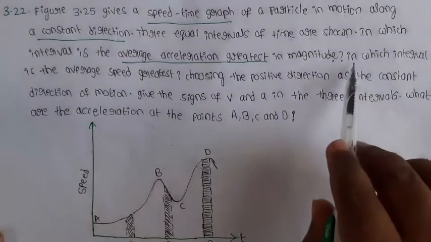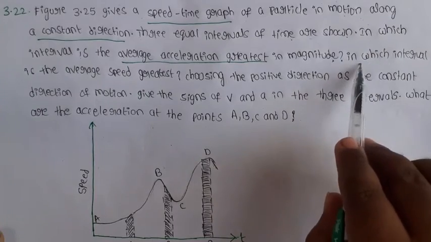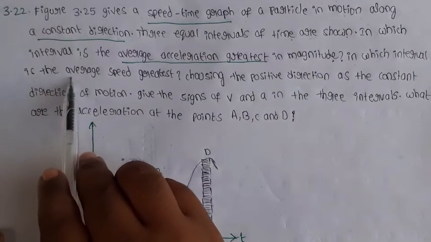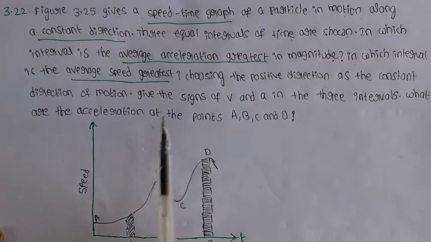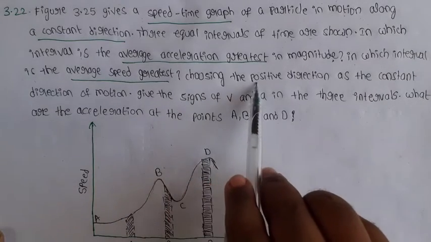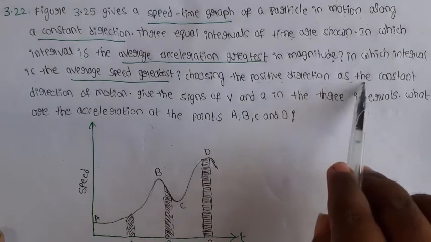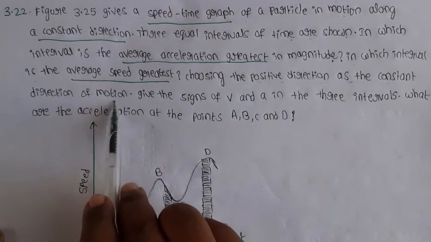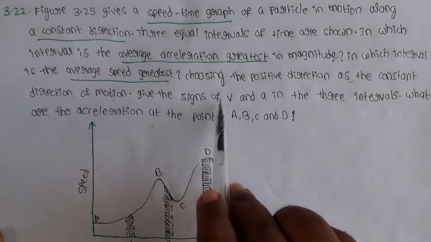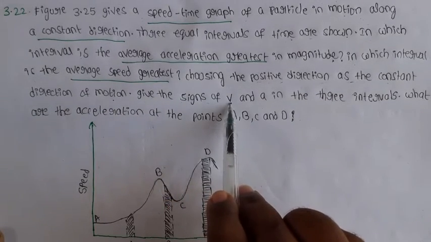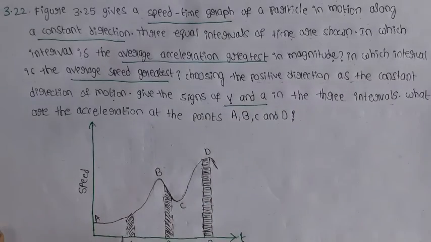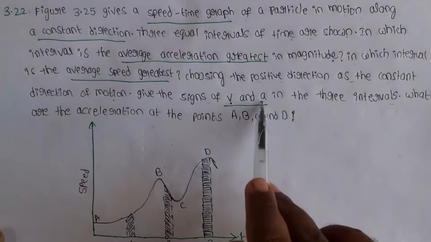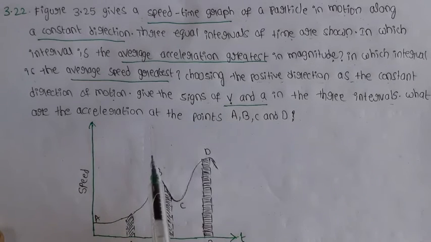That is the first question. Next, in which interval is the average speed greatest? That is the second question. Choose the positive direction as the constant direction of the motion. Give the signs of v, where v means velocity, and a in the three intervals. In these three intervals, are the velocity and acceleration values positive or negative?